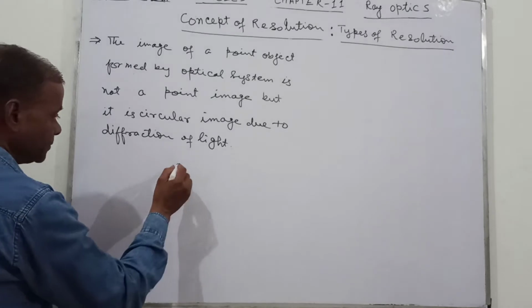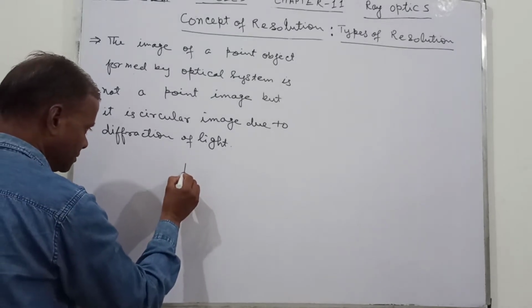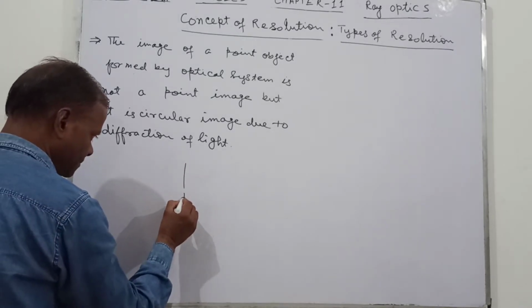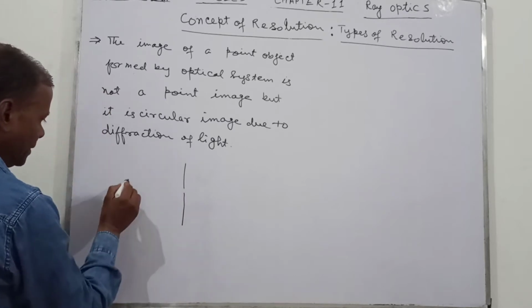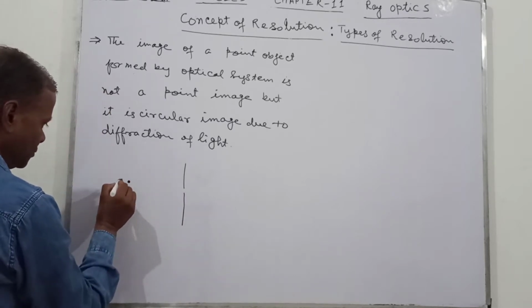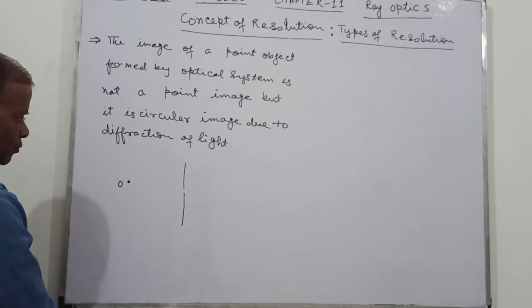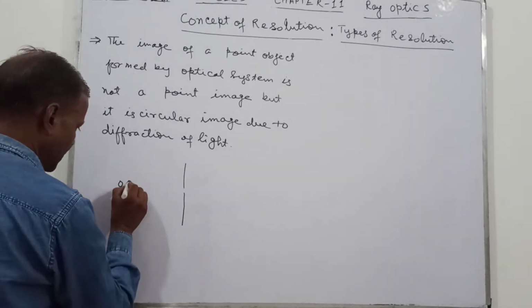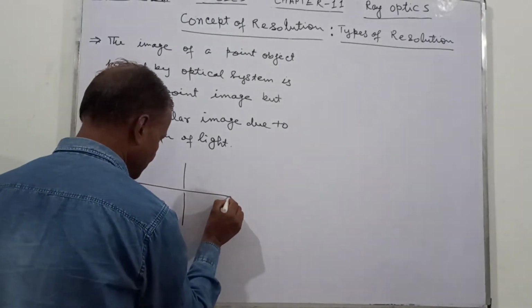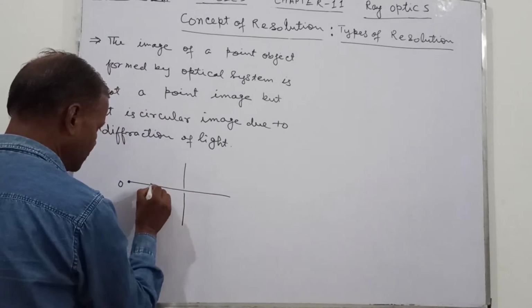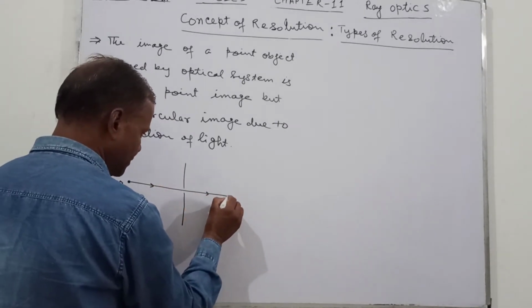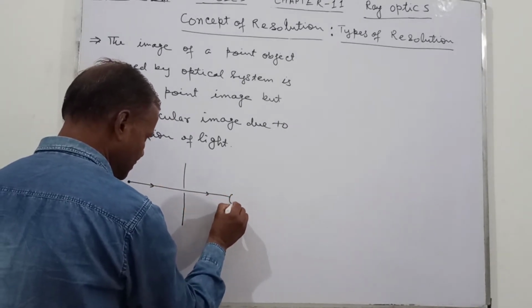So suppose this is the optical system. Here is the point object O, and its image is formed at this point, which is like this circle.